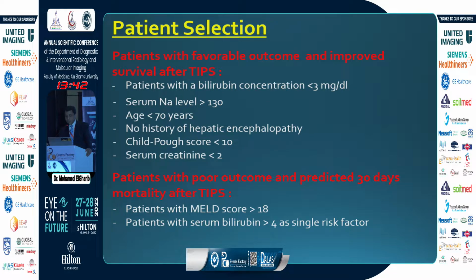So patients with favorable outcome and improved survival after TIPS are patients with a bilirubin concentration less than 3, sodium more than 130, age less than 70, no history of hepatic encephalopathy, Child score less than 10, and serum creatinine less than 2. On the other hand, patients with poor outcome and predicted 30 days mortality after TIPS, so patients to be avoided, are patients with MELD score more than 18 and patients with bilirubin level more than 4 as a single risk factor.